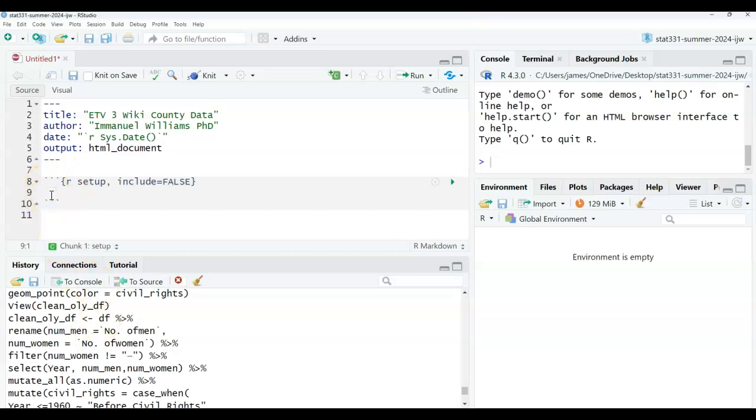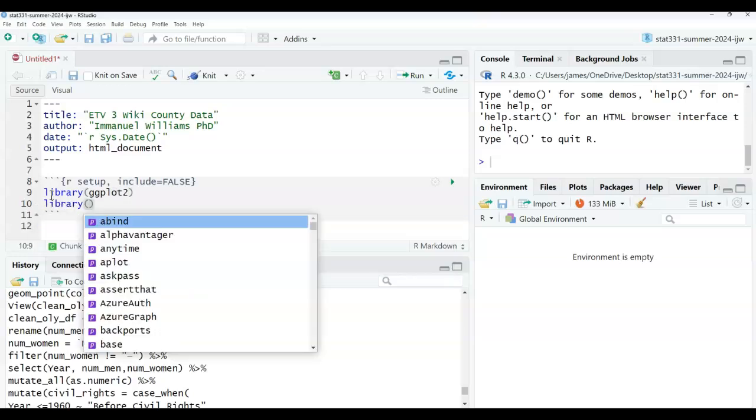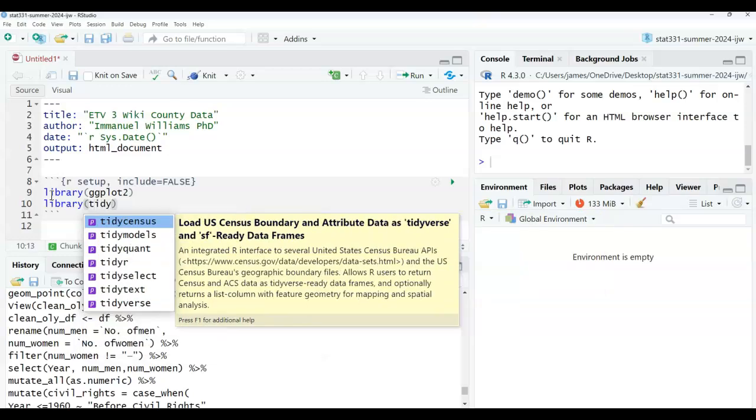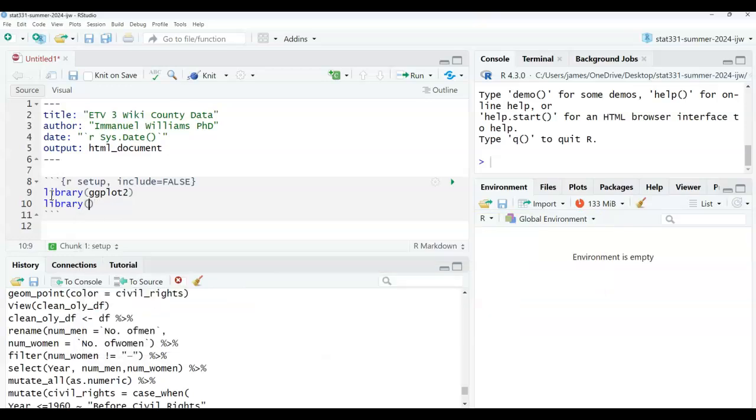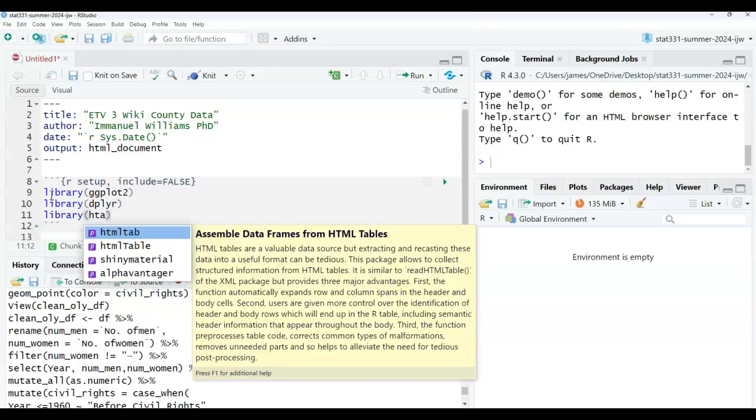And then load in the library. So I need library ggplot2, library, no, tidy. No, not yet. I'm not teaching you all that yet. dplyr, and then library, HTML tab.